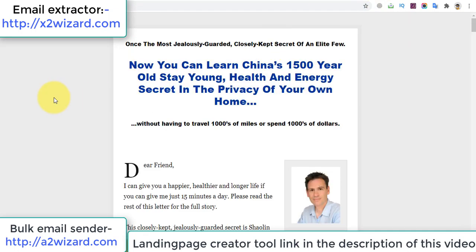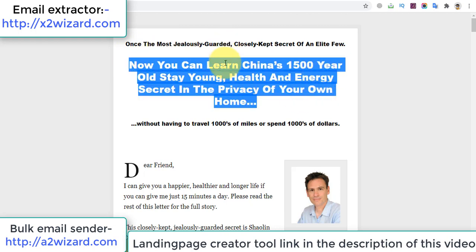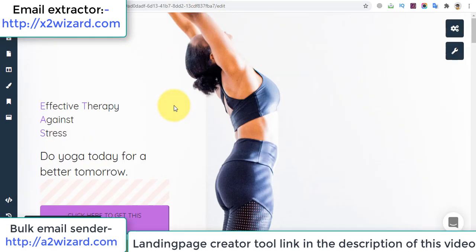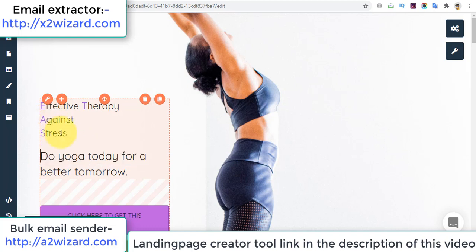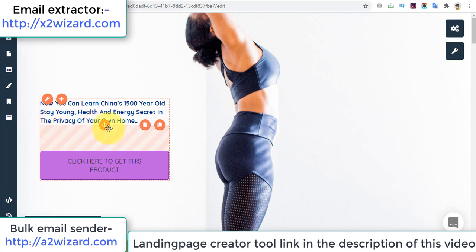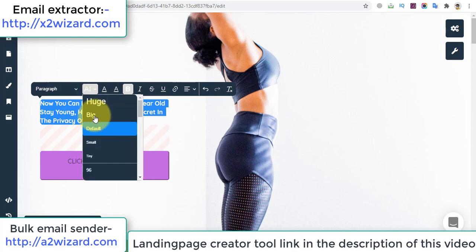So let's wait. Okay, now this is the offer page. Now you can just copy the headlines. Okay, now you can learn China's 1500-year-old stay young, healthy and secure, blah blah blah. Just copy it and come back here and paste it. Select all, double click and paste it. And you can change the fonts, you can make it bigger or smaller according to your need.